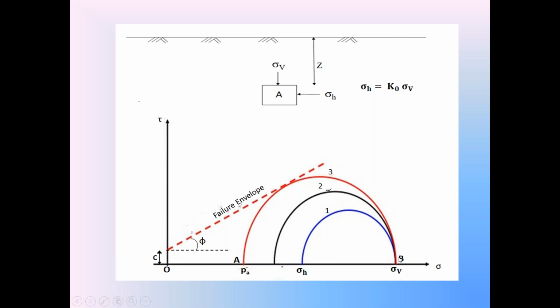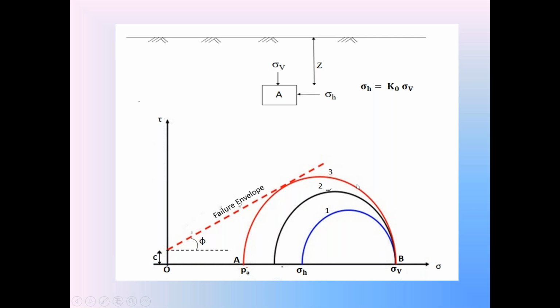So point B, no change, remains the same. Only this point of horizontal stress is shifting towards the horizon because it is decreasing in the active condition. So when this sigma H reaches the minimum value at point A in the active condition, the Mohr stress circle touches the failure envelope.